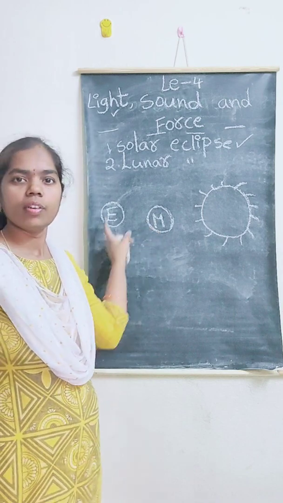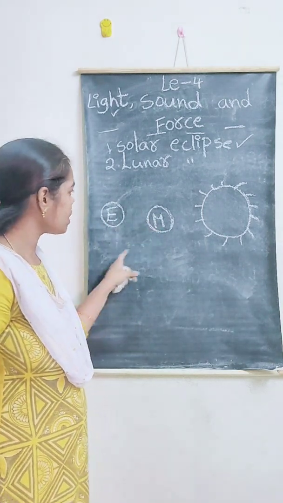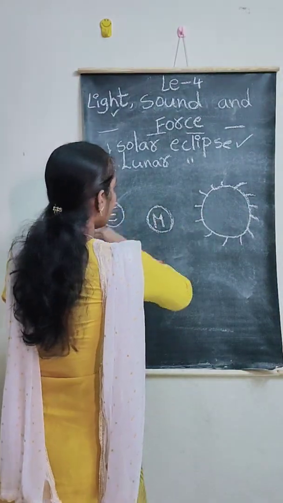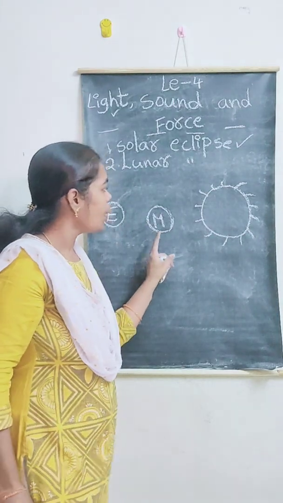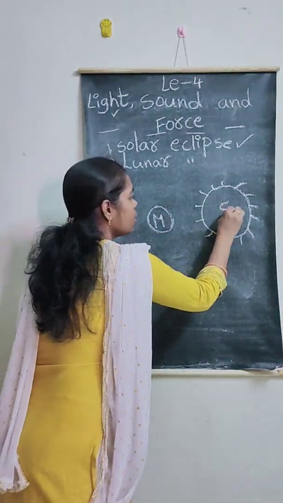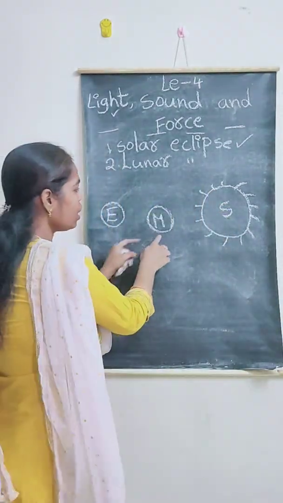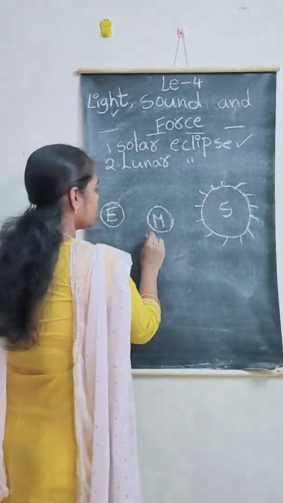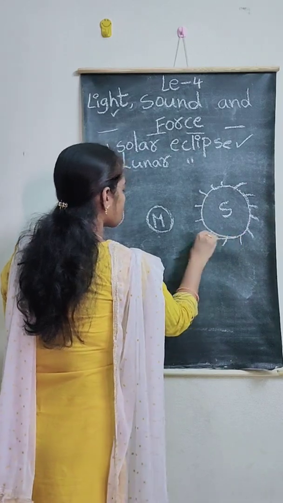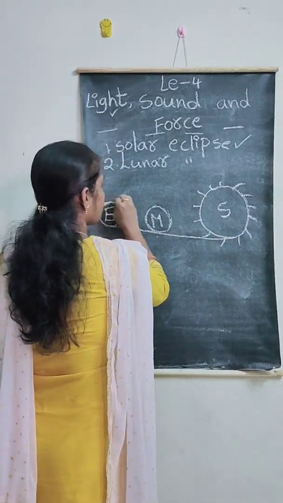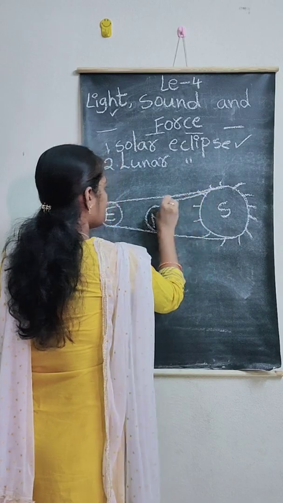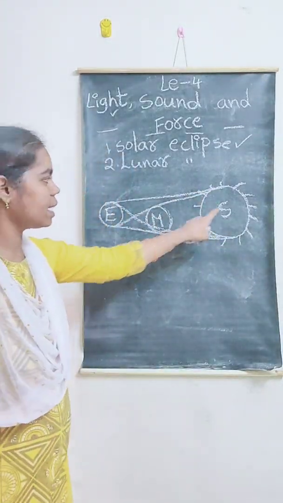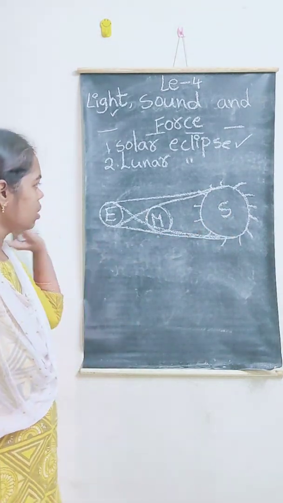When the moon revolves around the Earth, when it comes between the sun and the Earth, then we can't see the sun. See properly.